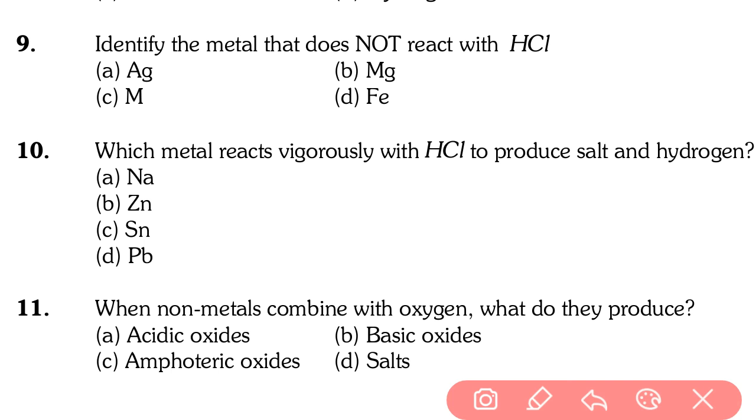Going to next question, that is question number 11. When non-metals combine with oxygen, what do they produce? When non-metals combine with oxygen, they must produce non-metal oxide. But what is its nature? Option A, acidic nature. Option B, basic nature. Option C, amphoteric. Option D, salt. So the correct answer is option A, that is acidic nature. When non-metals react with oxygen to produce non-metallic oxide, it is acidic in nature. But when metal reacts with oxygen to form metallic oxide, it is basic in nature. So question number 11, answer is option A, acidic nature.